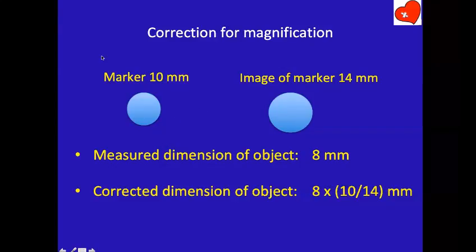So how is it corrected? If you know that the catheter or marker, whatever, is 10 mm, when you take an image it enlarges and becomes 14 millimeters. So that is the degree of magnification. Suppose I want to measure an object, a VSD for example. The VSD is 8 millimeters in diameter, and I want to know the actual size. The corrected dimension would be 8 multiplied by 10 upon 14. So 10 upon 14 is the ratio which corrects it. 8 will reduce to about 6 or 7, whatever it is.